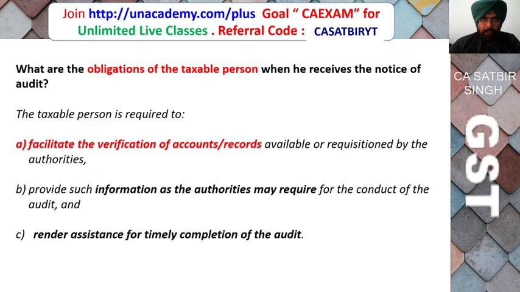So what are the obligations of the taxable person if he receives the notice from the GST department for the purpose of audit? If he receives the notice, then he has to facilitate the verification of the account and records available. He has to provide the information as the authority may require for the conduct of the audit, and he has to render assistance for timely completion of the audit.